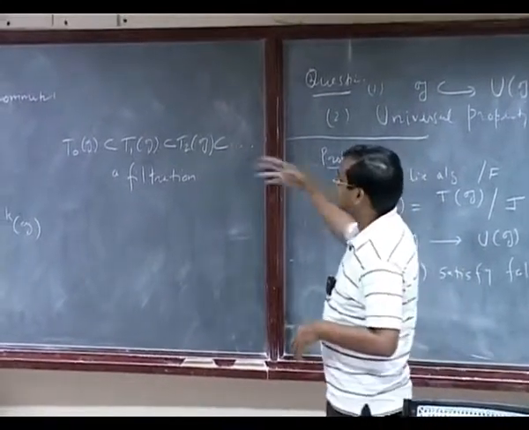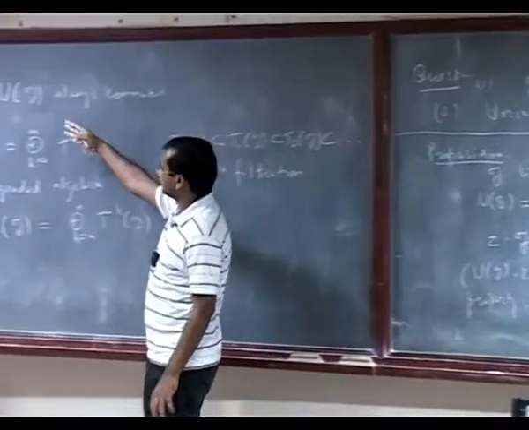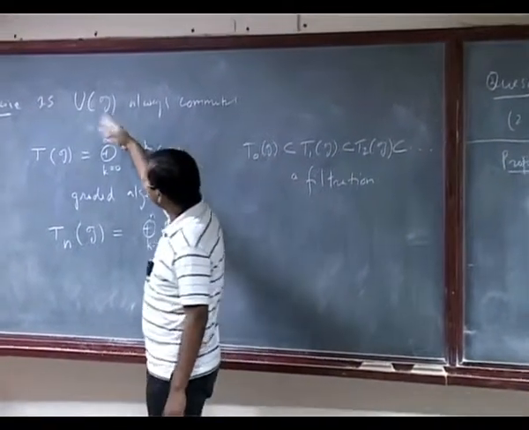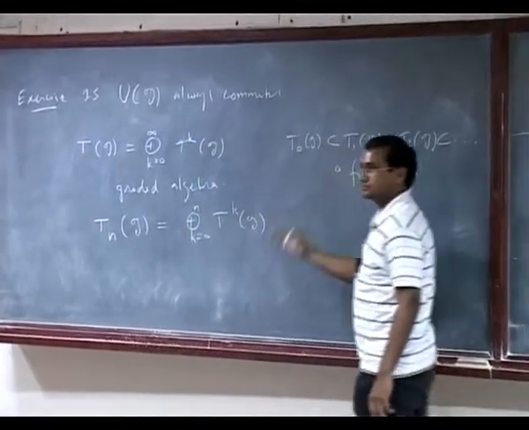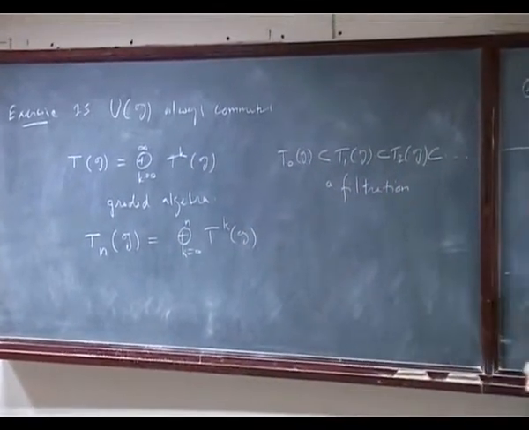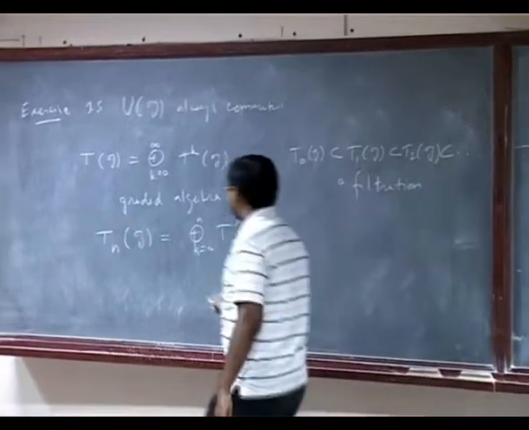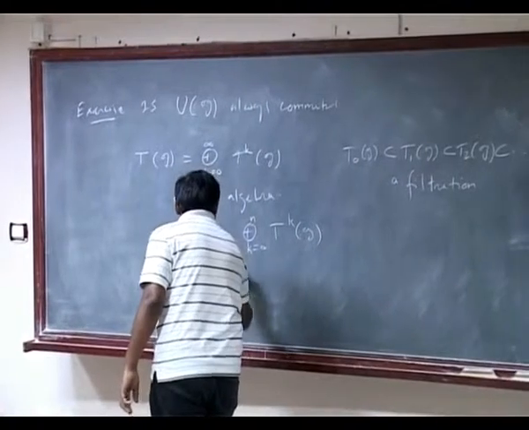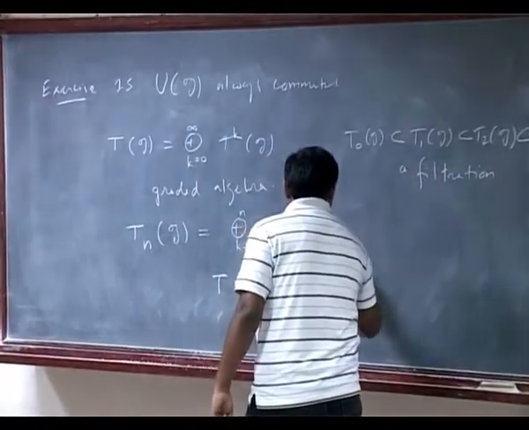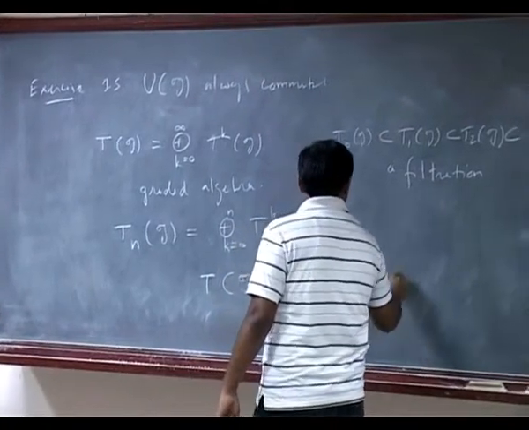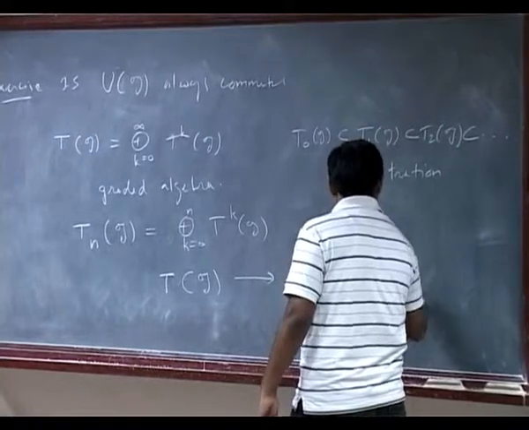When we are going to prove things about UG, we will not just find a basis for UG, we'll actually make it a graded algebra, and the grading will be induced, in some sense, from the tensor algebra. So let's define it right now. We anyway had a map from TG to UG, which is TG mod this ideal J. Let's call this map pi.